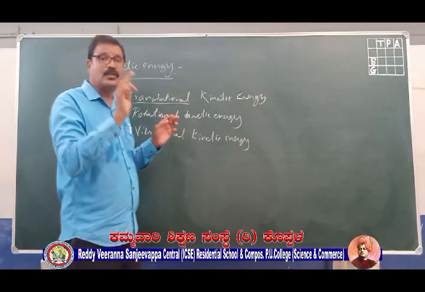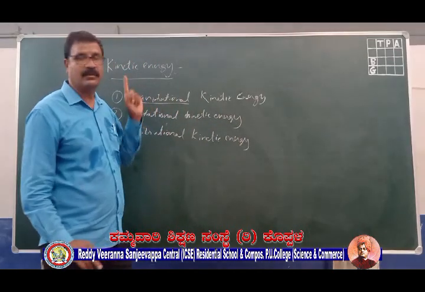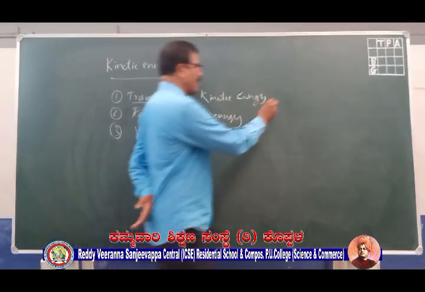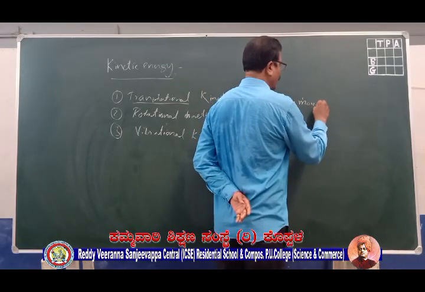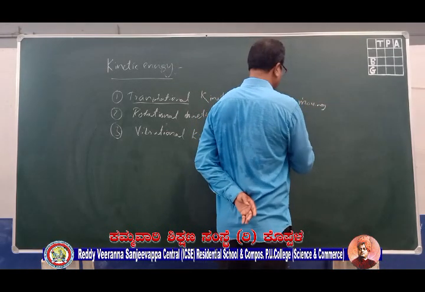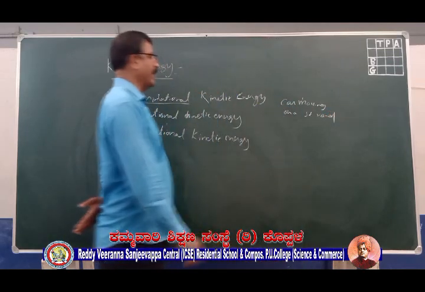The energy associated with a body which is moving in a straight line is called translational kinetic energy. A car moving on a straight road is a good example.